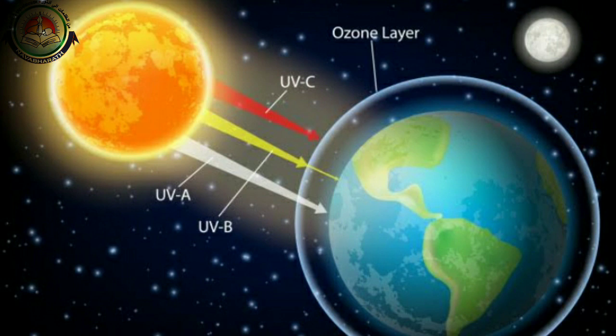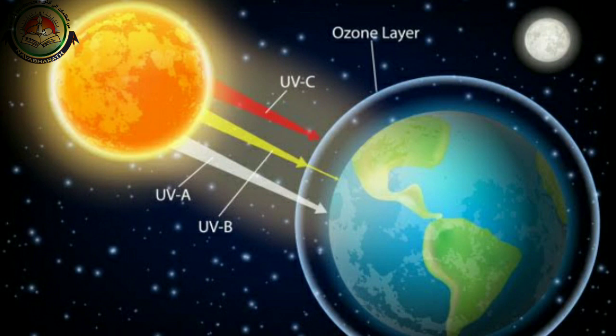Some of the rays emitted by the sun are visible and some are not, and an example of the latter is ultraviolet rays. They are harmful as they cause skin burns, skin diseases and skin cancer in humans. They also cause harm to animals and plants. So ultraviolet rays are dangerous, and their reaching the earth is prevented by the ozone layer.